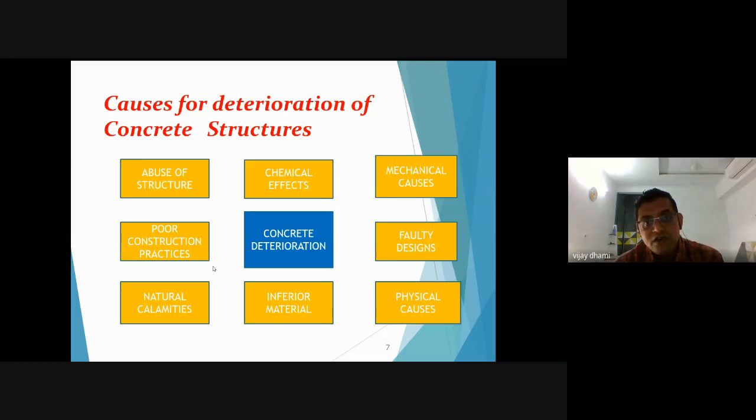Chemical effects may deteriorate structures. Due to mechanical uses, structures may also get deteriorated. Other causes are poor construction activities, faulty designs, physical causes, use of inferior materials, and natural calamities. Now we will see these causes in more detail.